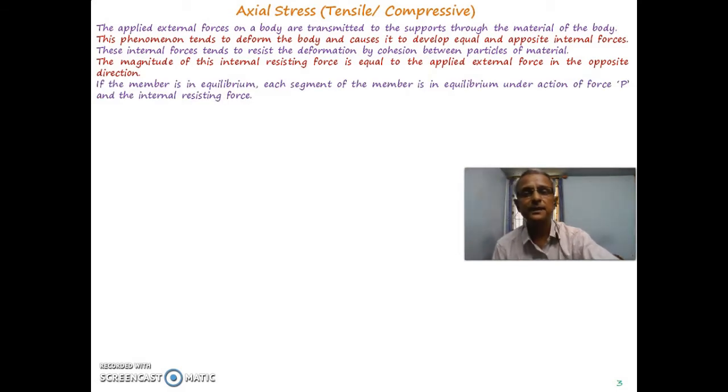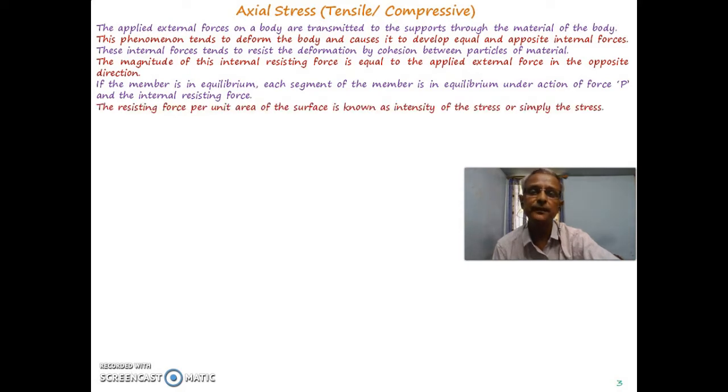If the member is in equilibrium, each segment of the member is in equilibrium under the action of force P and the internal resisting force. The resisting force per unit area of that particular cross section at that particular surface is known as intensity of stress, or simply we will be calling it the stress. Generally, we will be using the sigma notation for stress.